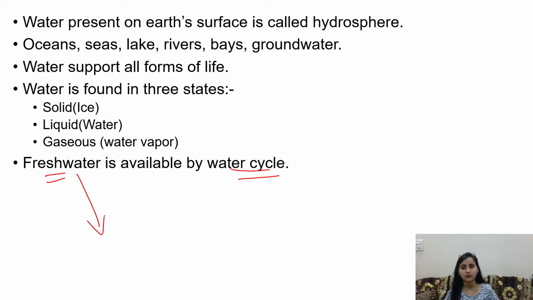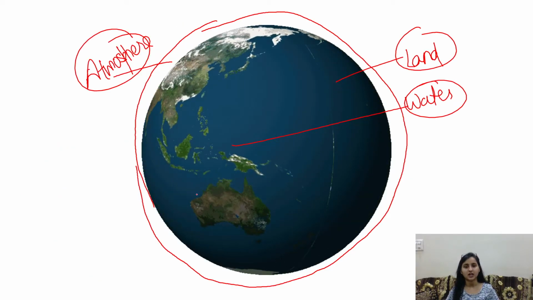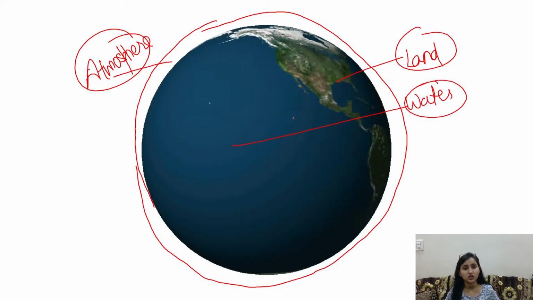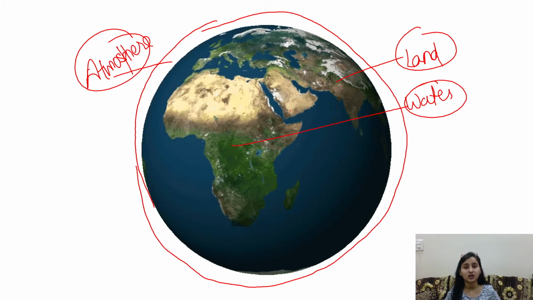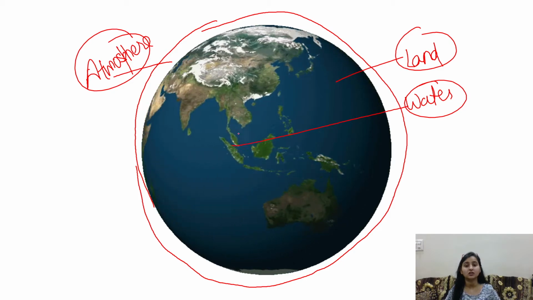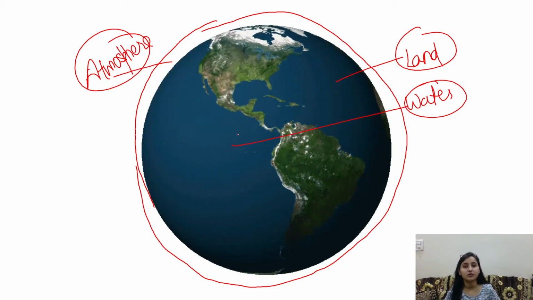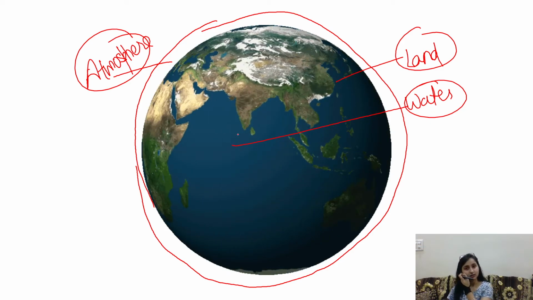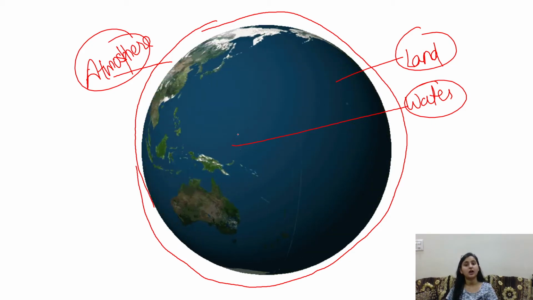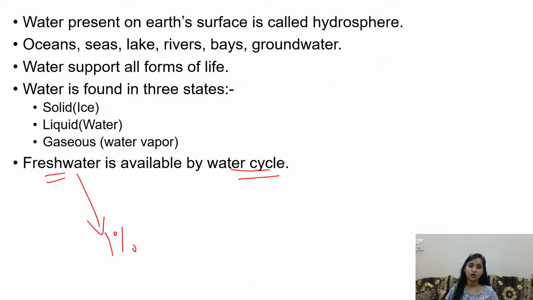Now fresh water is available on earth only about 1%. So you are seeing here the entire earth full of water, but the water in the ocean cannot be drunk, because it is not suitable for drinking. Okay, so the water that is suitable for drinking is our fresh water. And now how will we obtain fresh water? We will obtain fresh water with the help of the water cycle.